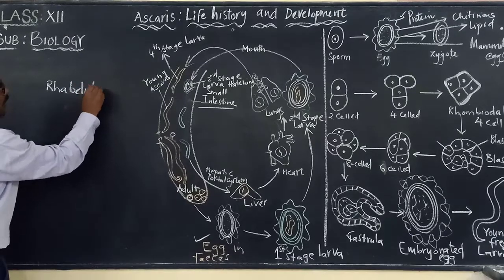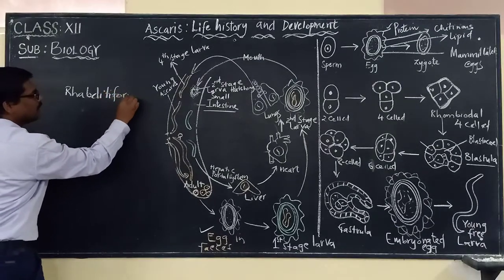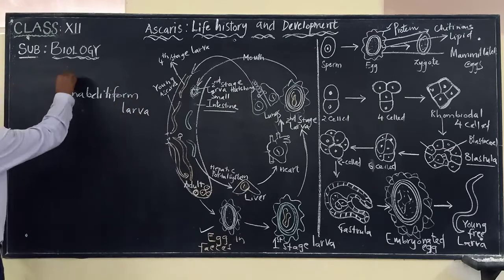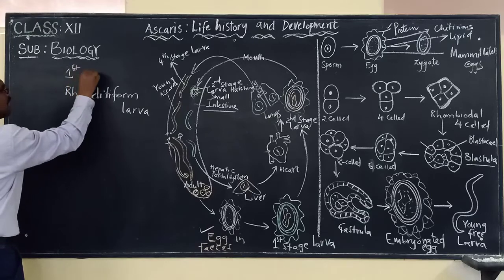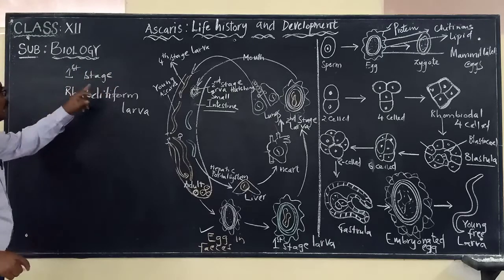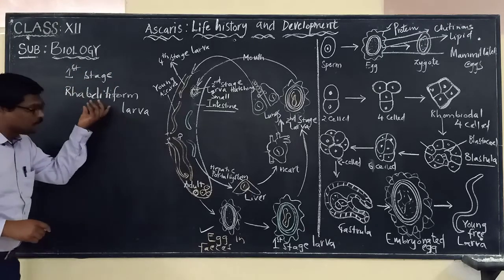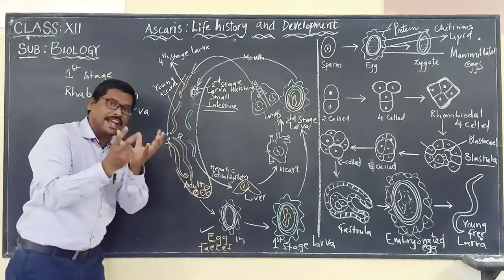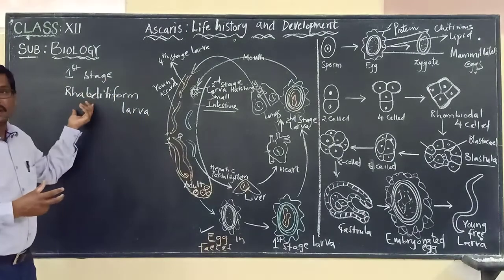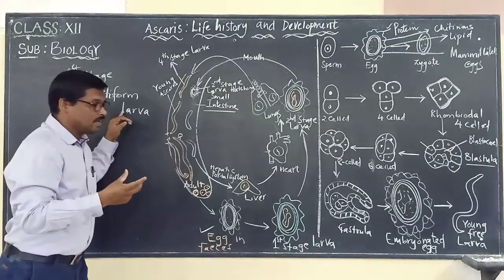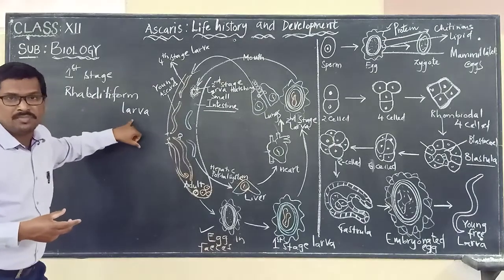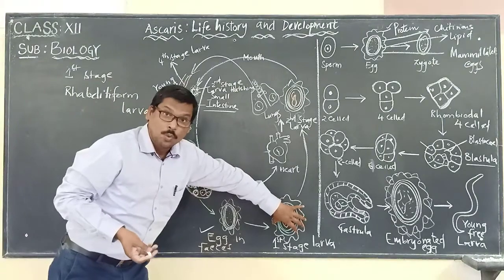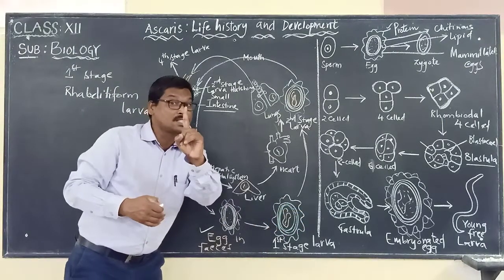Rhabditiform larva we call it. Rhabditiform larva is formed. This is the first stage larva that is formed. This is taking place in what? Within the egg, the embryonated egg we are calling. So within the egg there is a development of this organism, and we are calling it what? Rhabditiform larva.